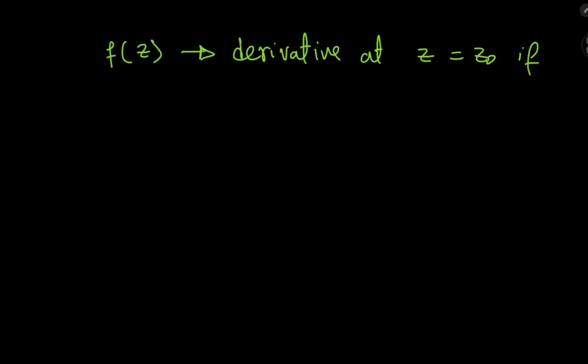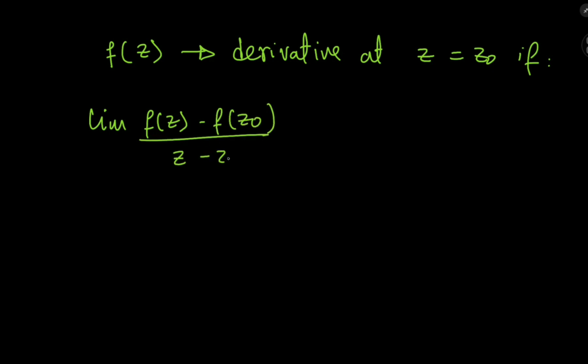So if I have a complex function f of z, then I say it has a derivative at z equal to z naught if the limit of the difference quotient, that is f of z minus f of z naught, divided by z minus z naught as z approaches z naught exists. In that case, it will be called the derivative of the function f at z naught.